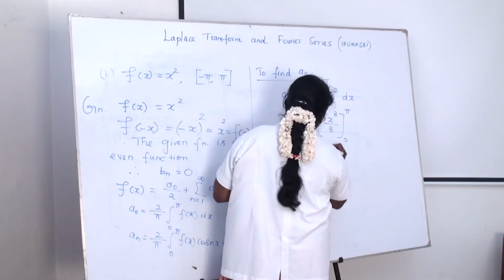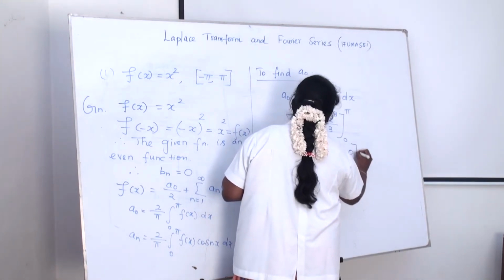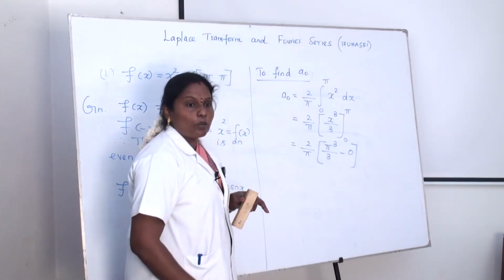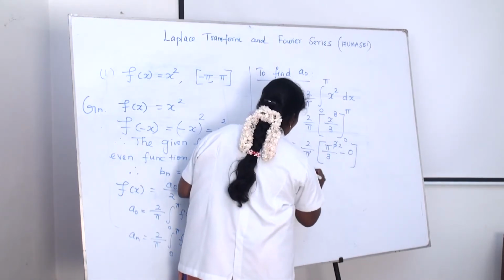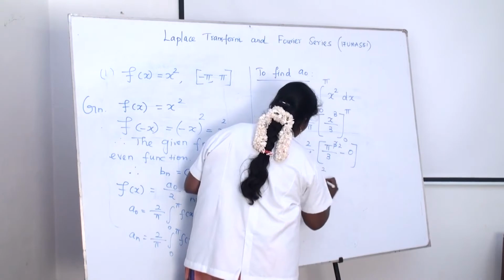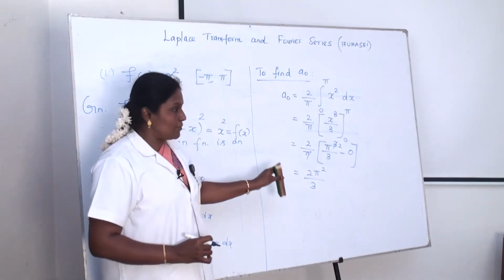Then we get pi cube by 3 minus 0 by 3, which is 0. One pi is cancelling, and we get 2 pi squared by 3. Okay, we have to find the value of a naught, which is over.